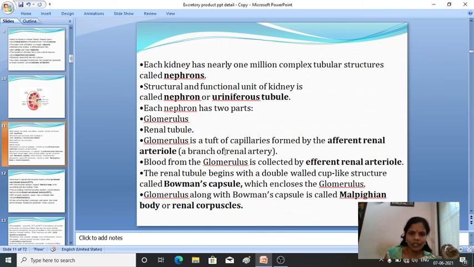The blood from the glomerulus is collected by the efferent renal arteriole. So, afferent renal arterioles and efferent renal arterioles.